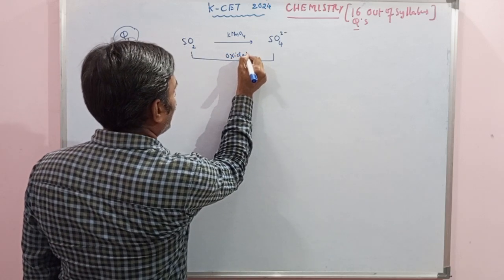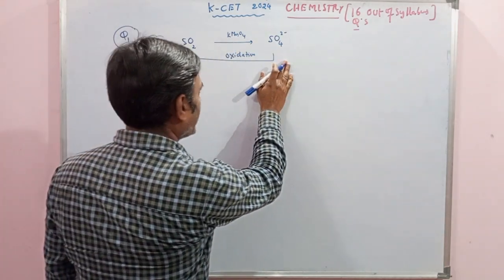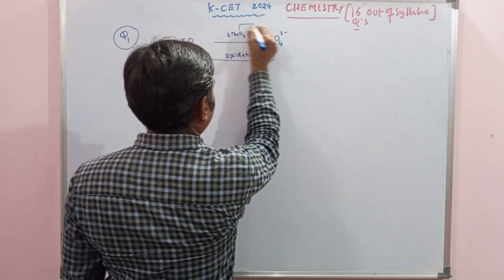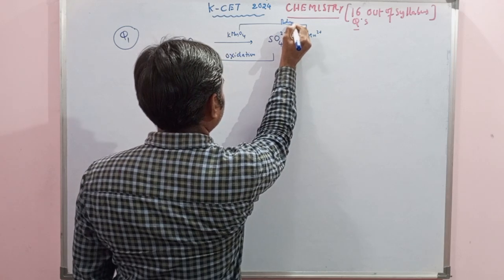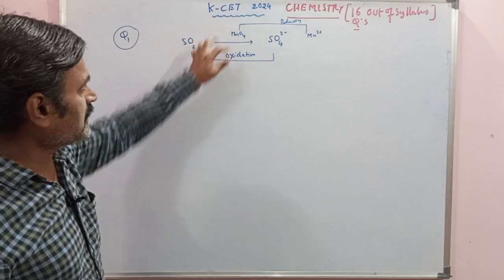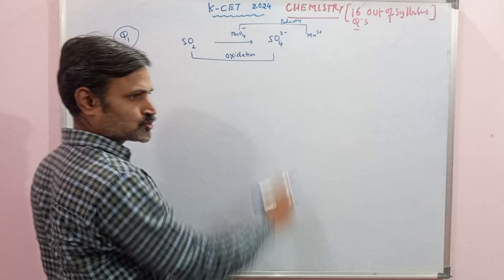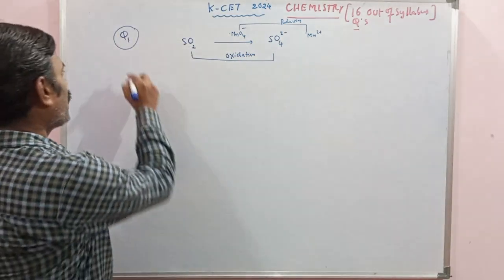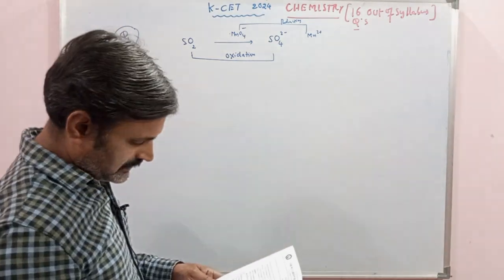At the same time, permanganate is converted into manganese Mn2+, which is called reduction. So permanganate MnO4- is reduced to Mn2+, whereas SO2 is oxidized to sulfate. So that is the correct explanation for question number 1. The first option is the right option.